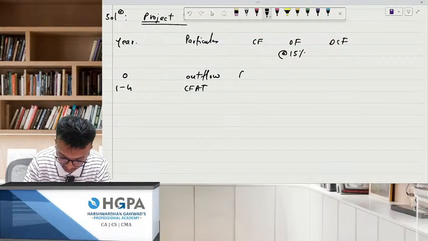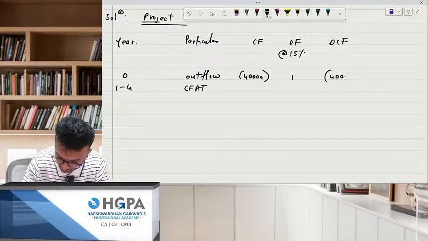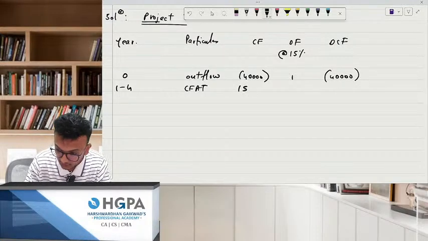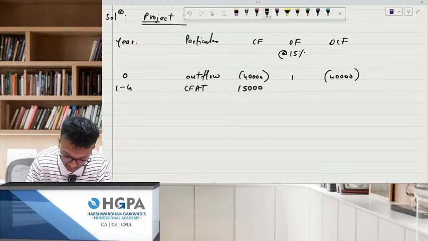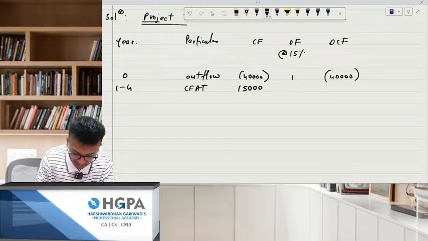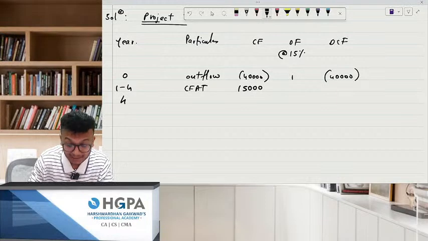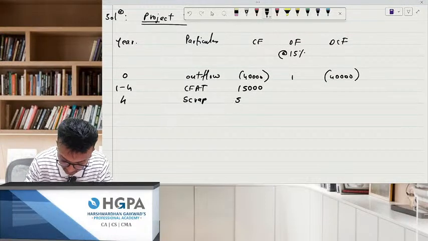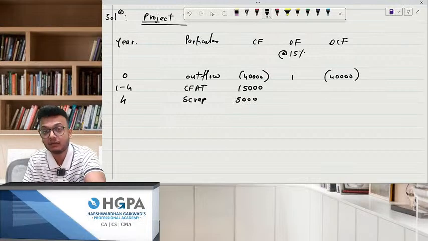My outflow is 40,000. This is going to be 1, and this is going to be 40,000. Okay. How much is my inflow? This is 15,000 per year. Will I write one more year over here? Yes. Why? Because there's scrap also. Now, how much is scrap? 5,000. Is scrap my inflow? Yes, scrap is my inflow.